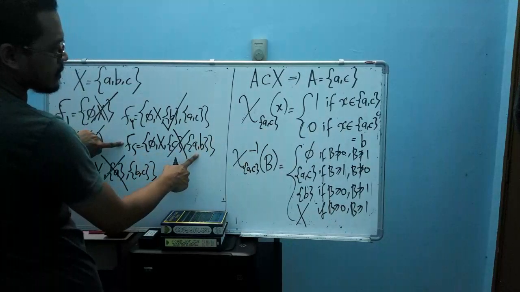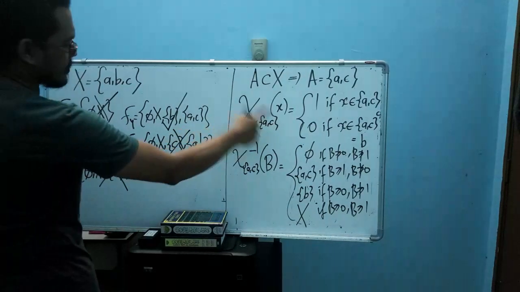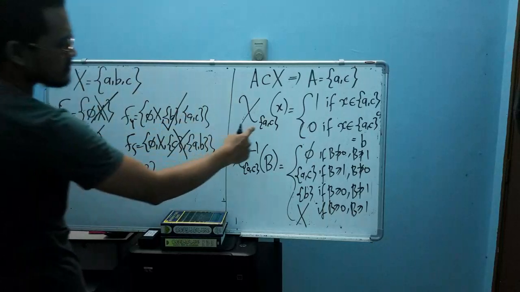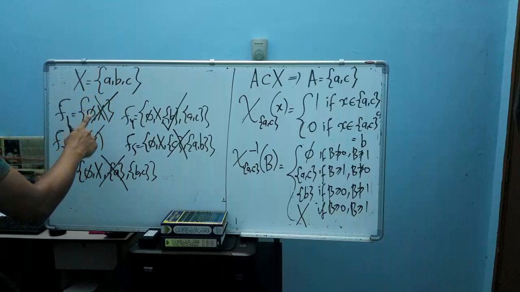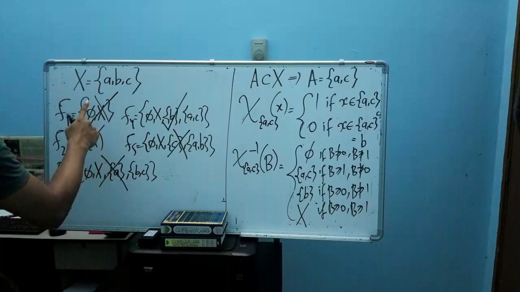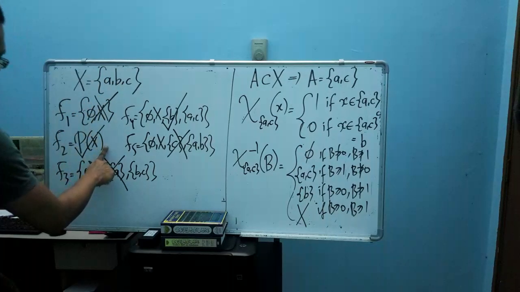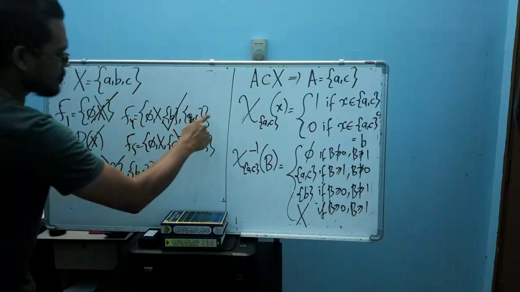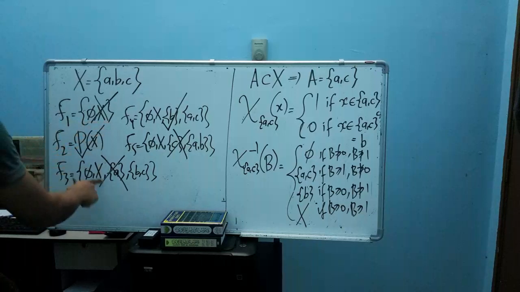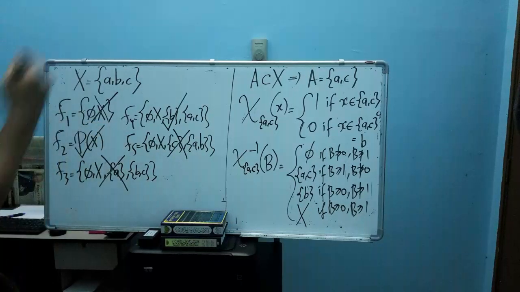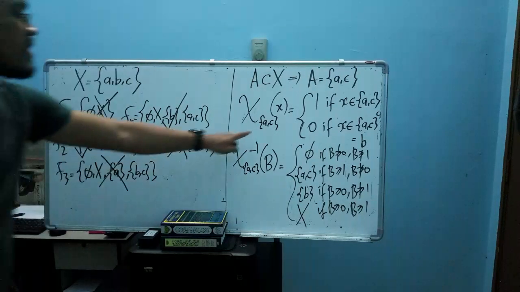No. So from this list of algebras, you see that our AC is only inside the second algebra and also the fourth algebra. For the first, third, and fifth algebra, we don't have this AC.